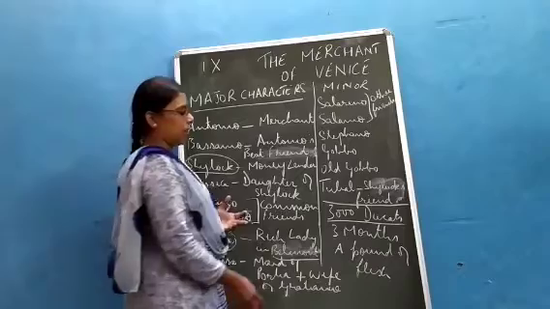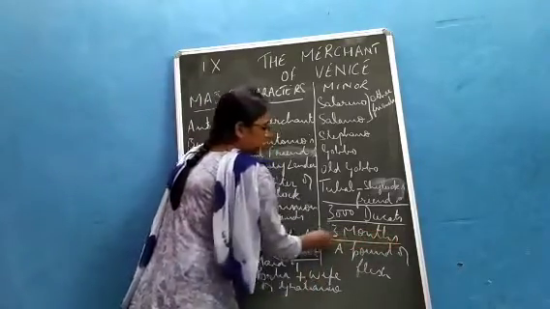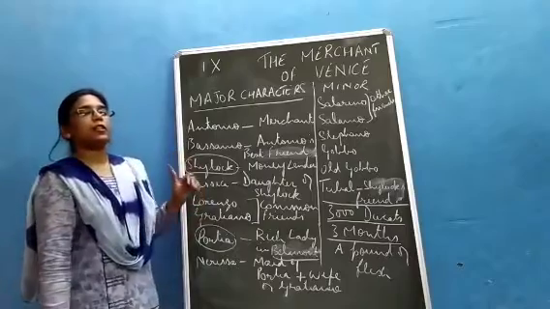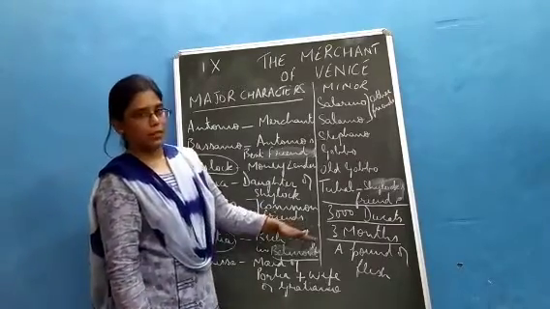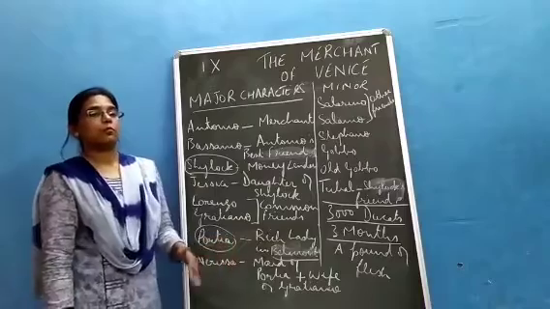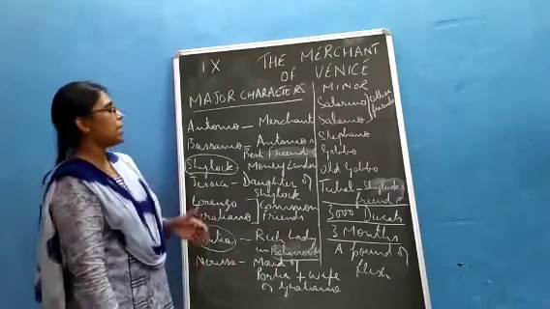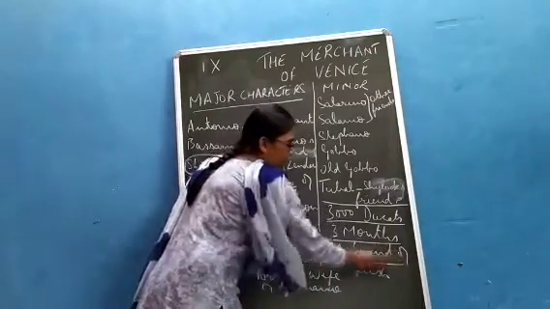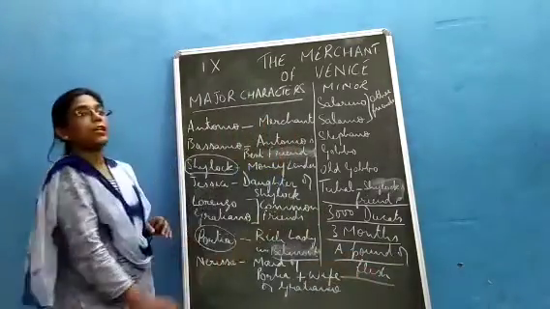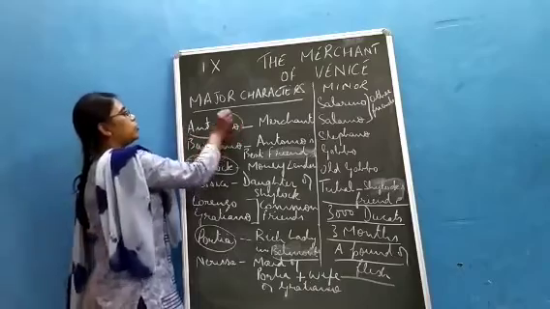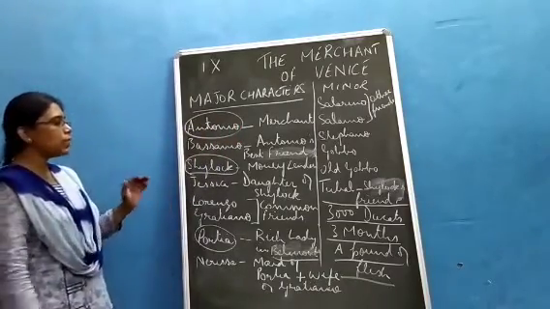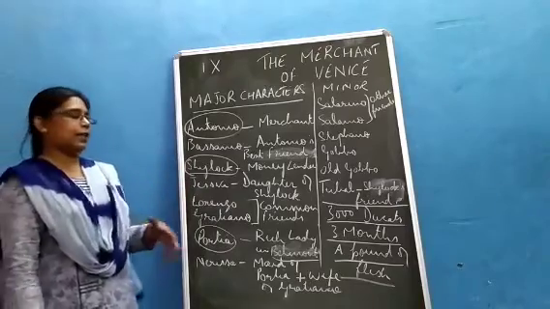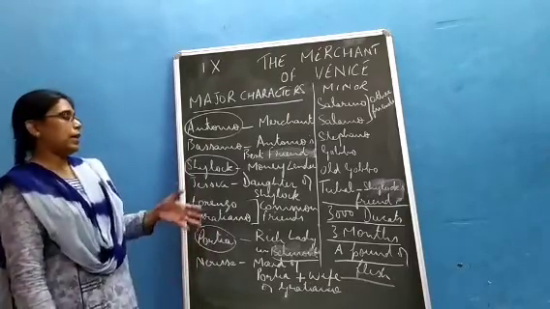So they come to a deal that the 3,000 ducats, Bassanio will return to Shylock within 3 months, and if he is not able to return 3,000 ducats, then Shylock has all the freedom to take a pound of flesh from any part of Antonio's body. Now, in the beginning, Shylock tells Antonio to be the guarantor and sign the bond.